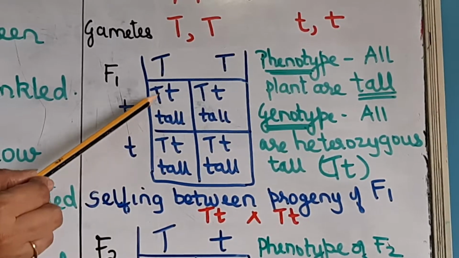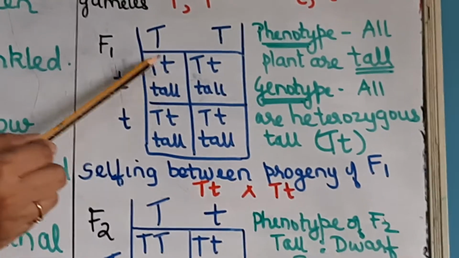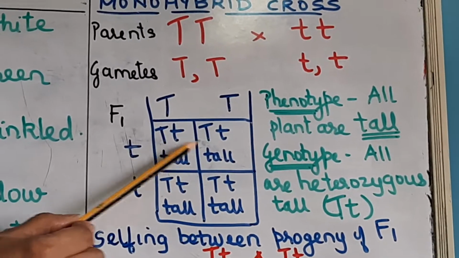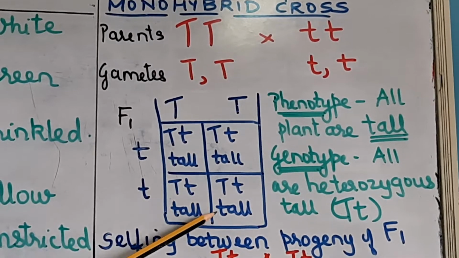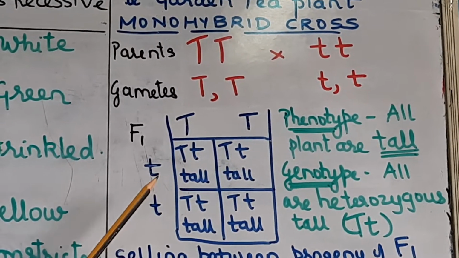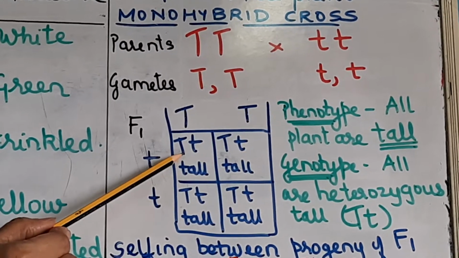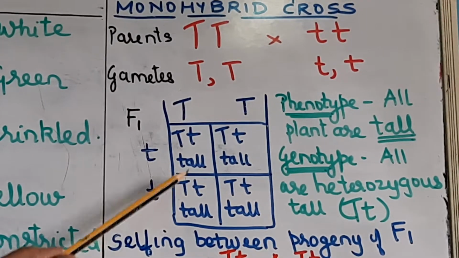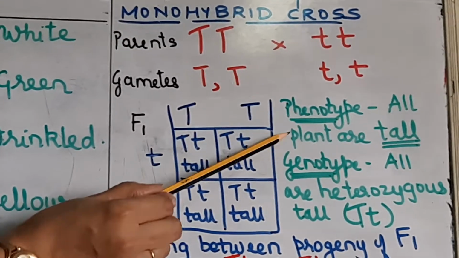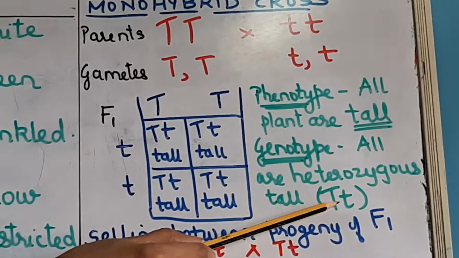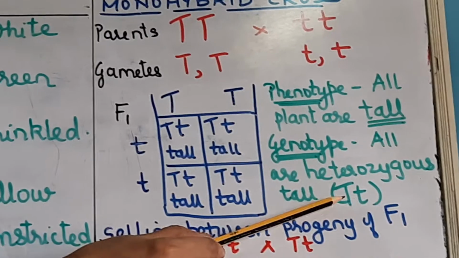Okay, so if you observe in the F1 generation, you are getting all 4 plants are what? They are tall. Phenotype of this is what? Tall. All 4 are tall, right? You remember what is phenotype? The observable or the expressed character, correct? Yes, and what is the genotype? All 4 are what? Yes, very good. Heterozygous tall. So the phenotype of F1 generation: all plants are tall, and the genotype of F1 generation: all are heterozygous tall, and you have to write in bracket the genes, that is capital T, small t.